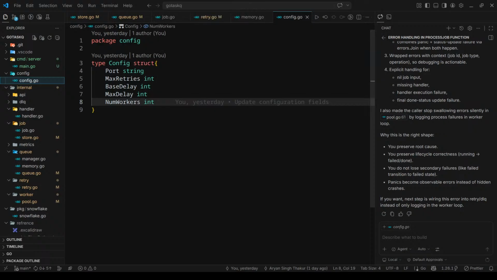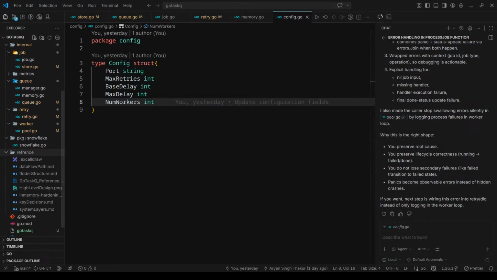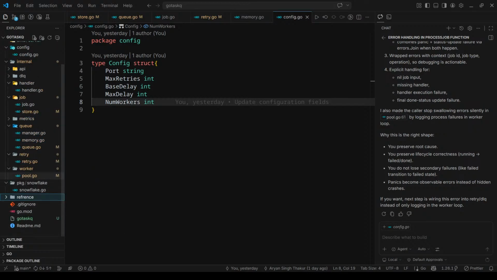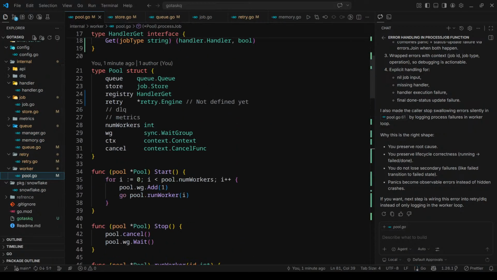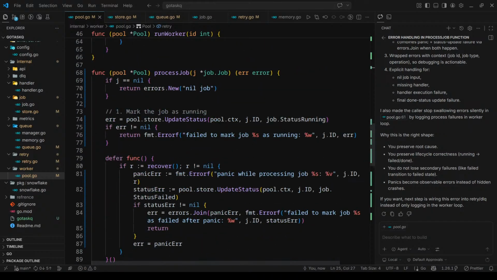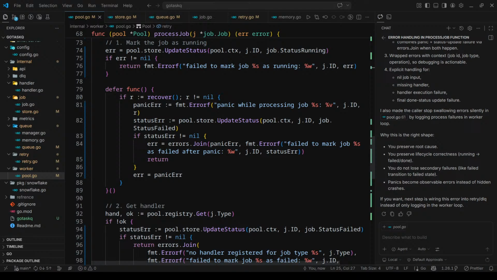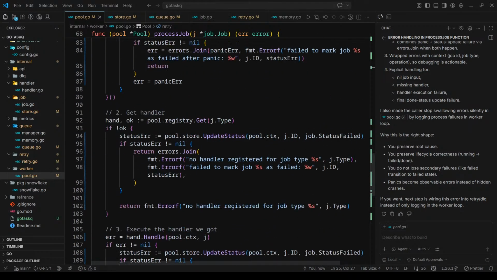Config.go, this, okay. So I think I have what I need before merging all the things. I'll need a dead letter queue, but I'll implement the dead letter queue once I have gone to the Redis part, and metrics is pretty much defined later. Like in week 3, we will work on metrics. So I think everything is done here. For now, process job looks too verbose, but it's okay to be verbose sometimes.